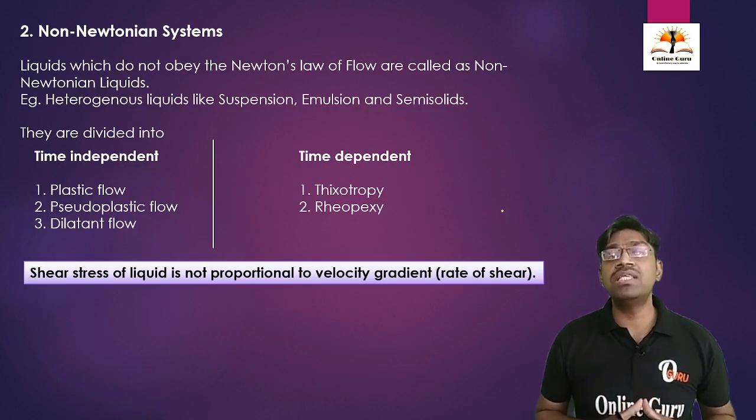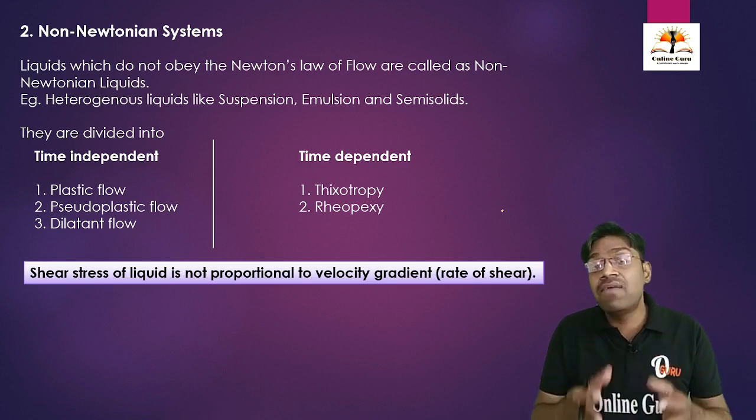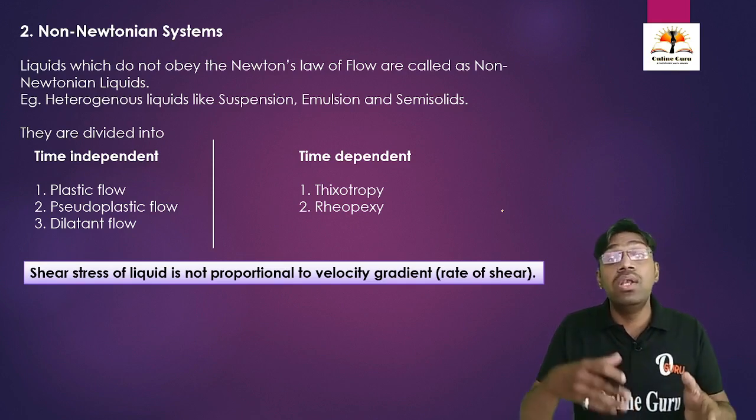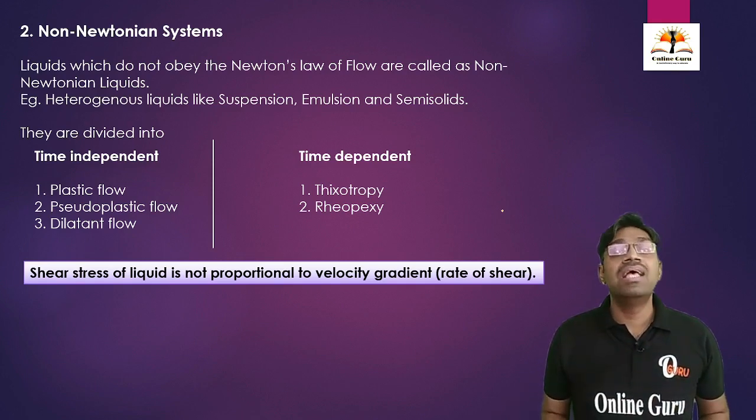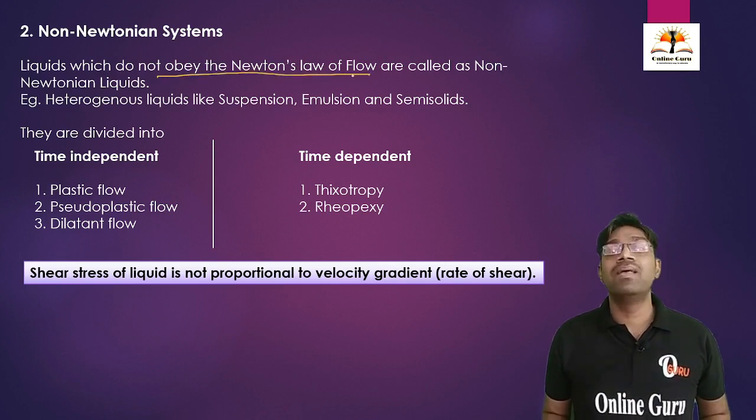Then we are going to discuss what non-Newtonian systems or non-Newtonian liquids are. The liquids which do not obey Newton's law of flow are called non-Newtonian systems.